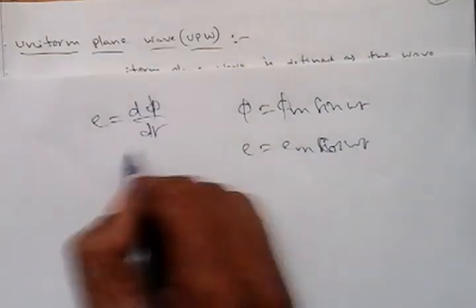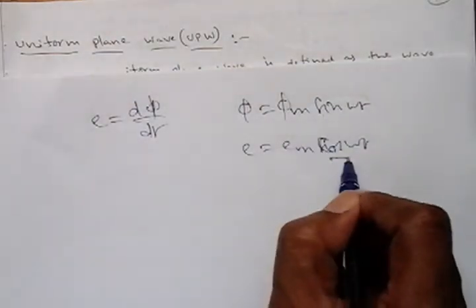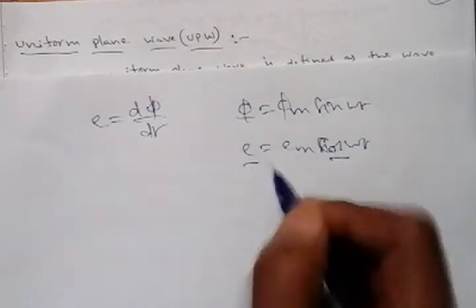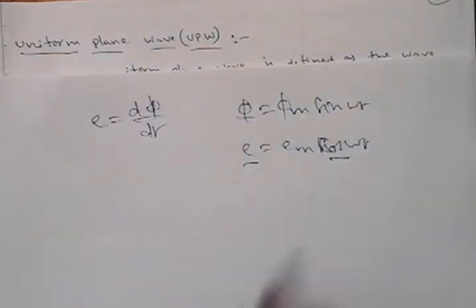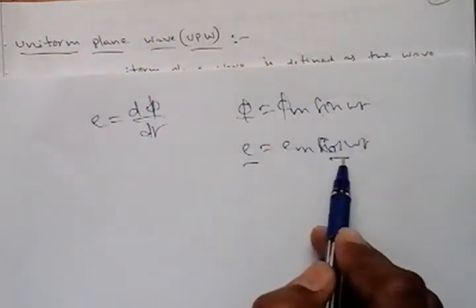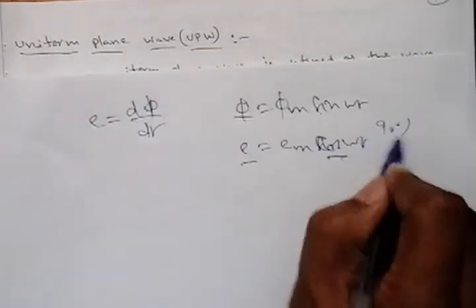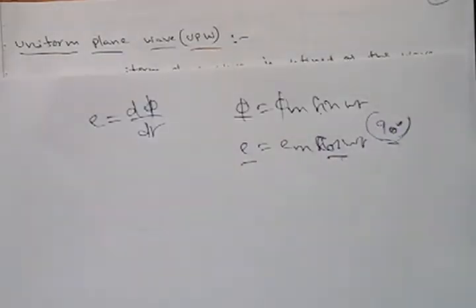Why? Because differentiation of sine is equal to what? Cos. That means magnetic flux and electric field both are having one as a sine term, another one as a cos term, having a displacement of 90 degrees.